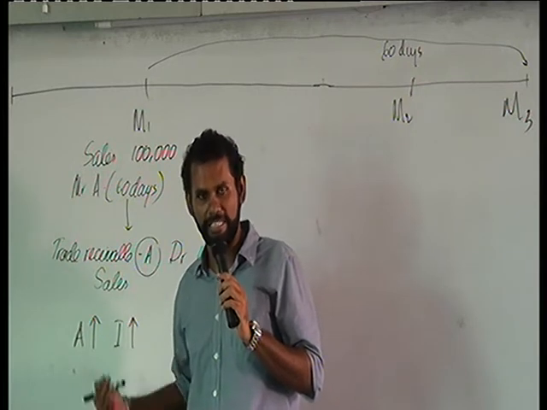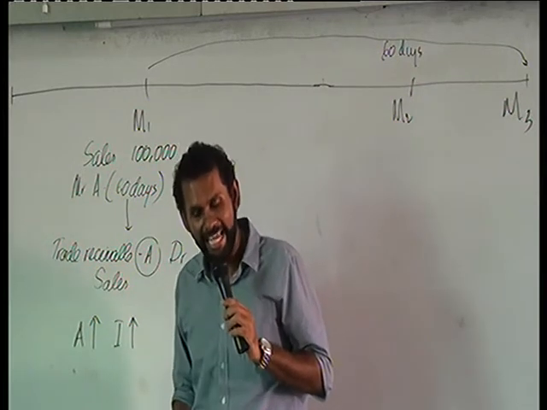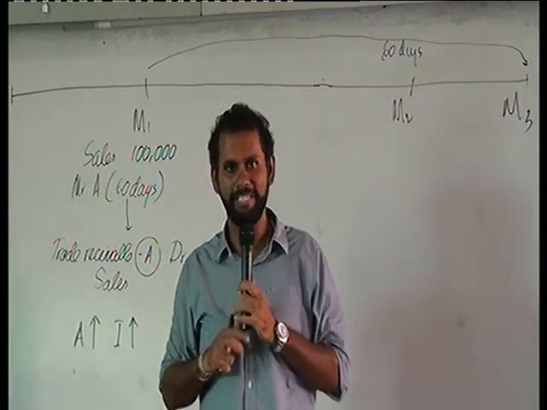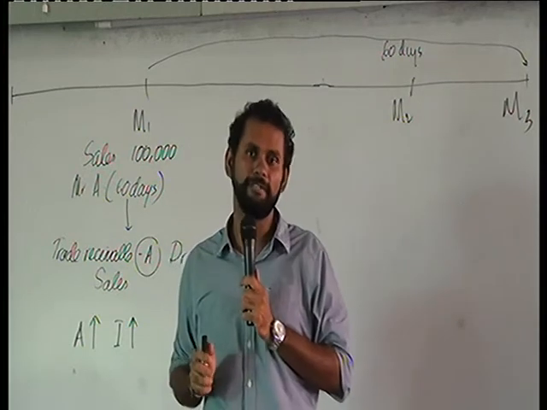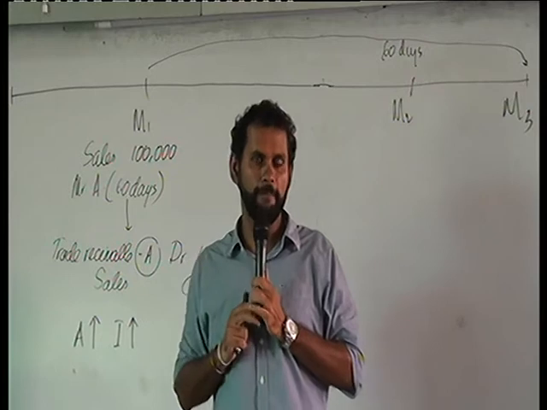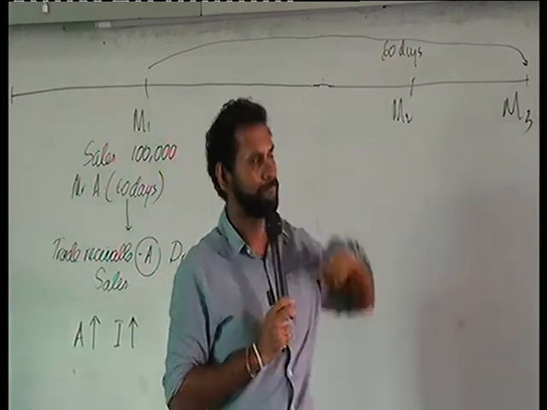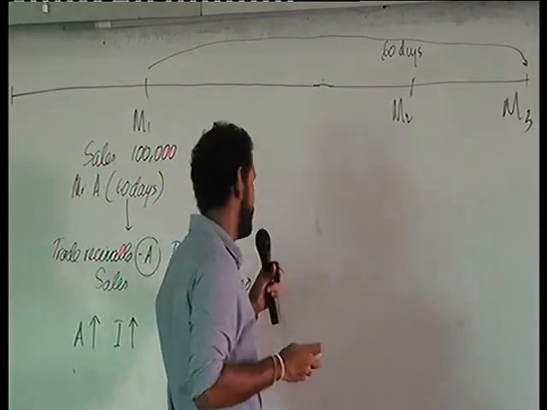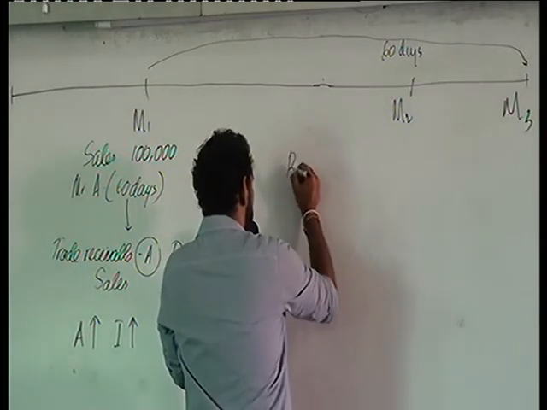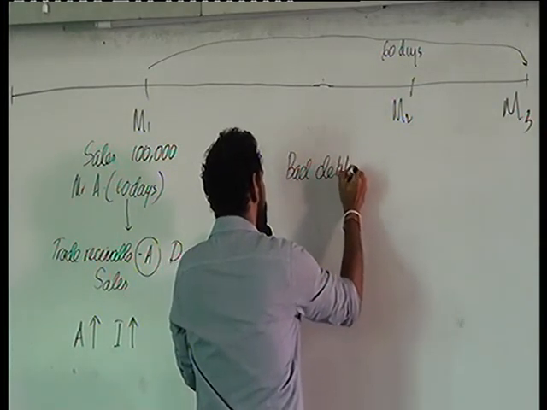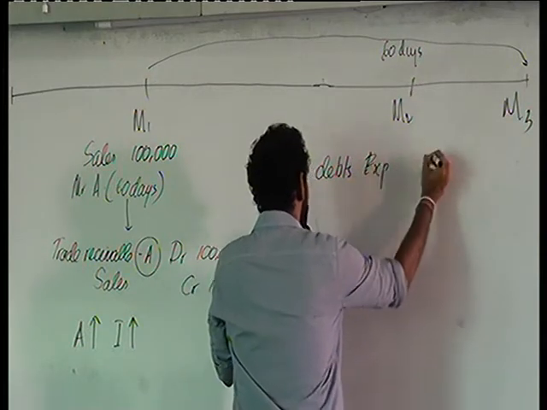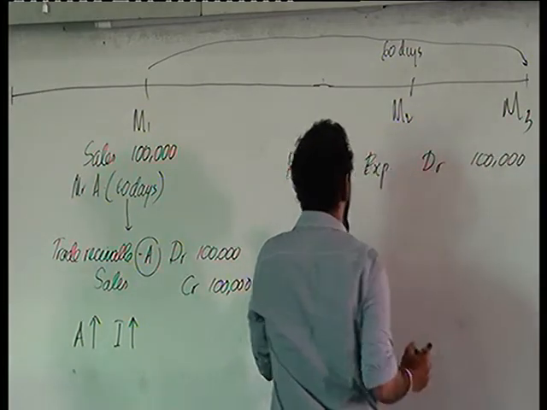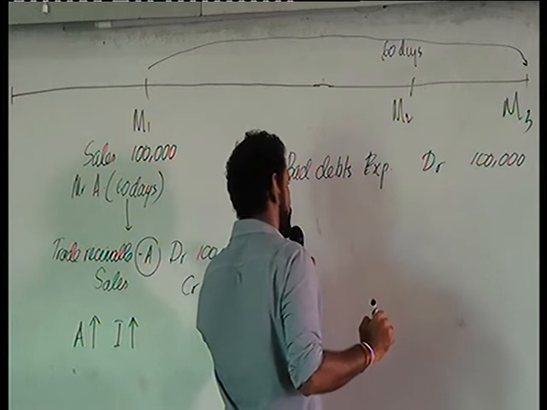non-recoverability of a trade receivable means what? It's an expense. It's a loss to the company. So a loss to the company means it is an expenditure to the company. If it's an expenditure, an increase in expenditure will have a debit impact. So in the second month, the double entry would be bad debts expenditure debit 100,000.